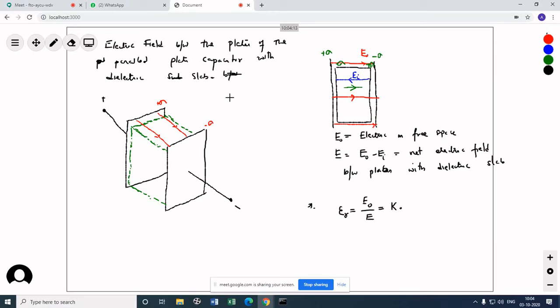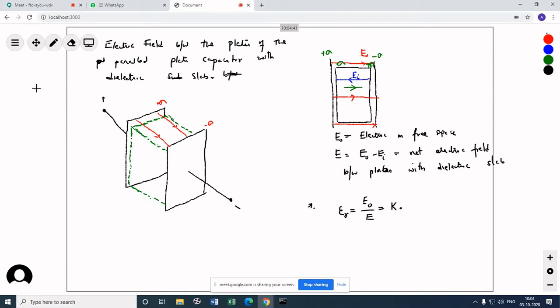So when I compare this, note one thing here. In short, whenever you place a dielectric slab in between the plates, the electric field gets reduced.